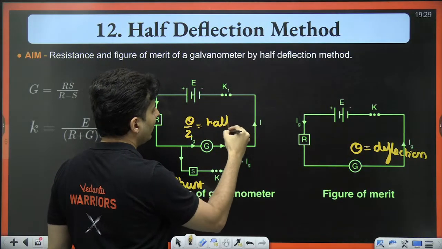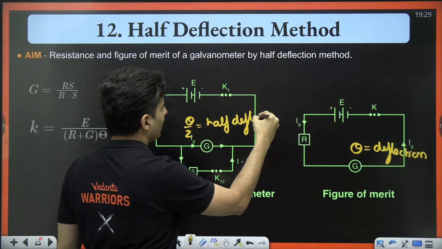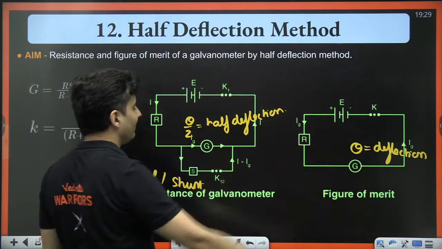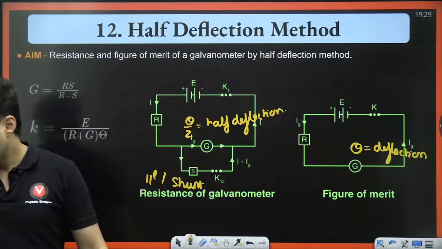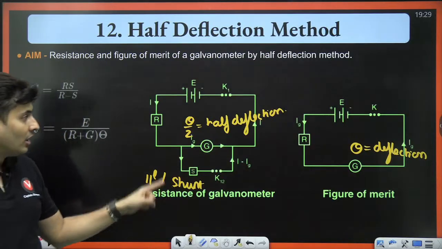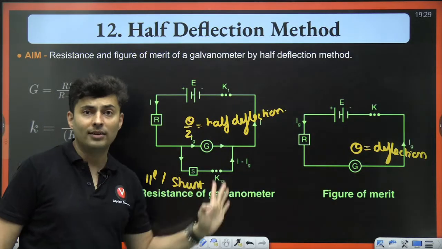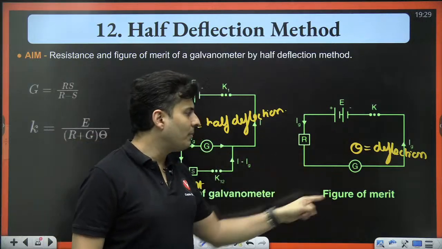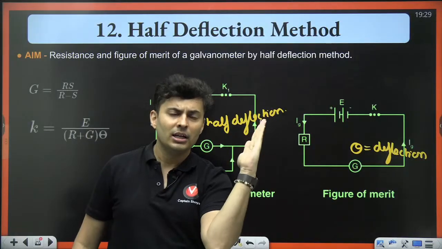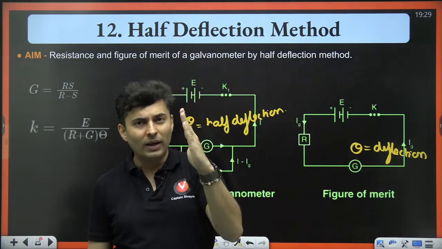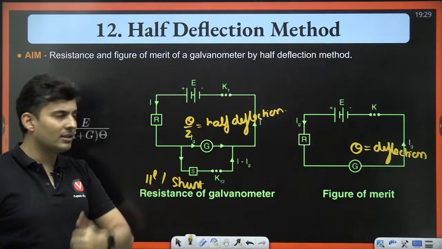This is called half deflection. Note down that resistance S. What is S? The resistance for which you get exactly half deflection. Without any parallel resistance, you get some theta deflection. Let's say it was showing 24 units. For 12 units, how much resistance do you need to add?